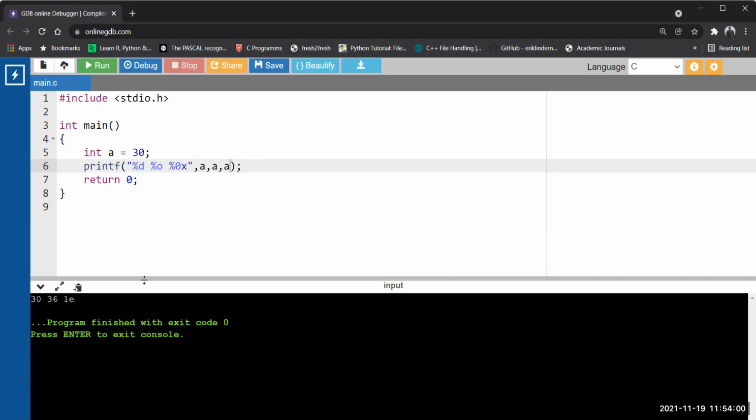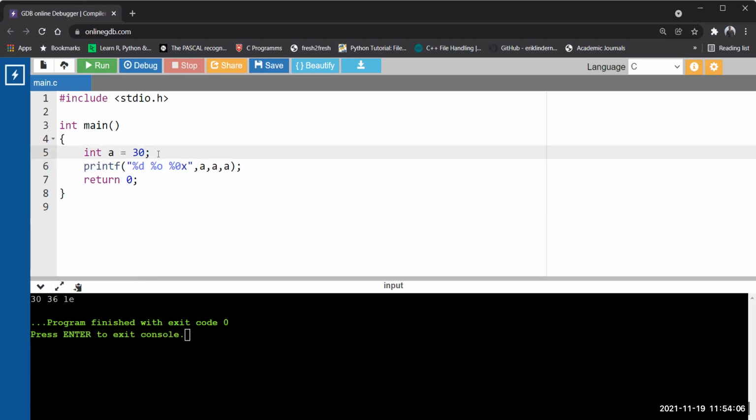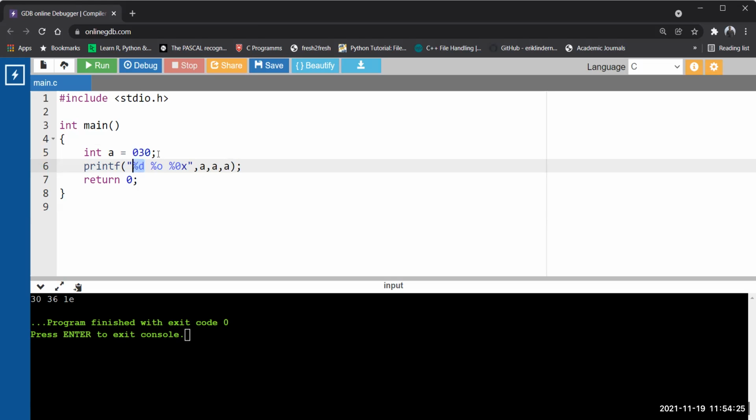Clear? Okay, so, sir, how do we assign an octal number to an integer variable? If you want to make it octal, put a 0 at the front. Now the compiler will understand it is an integer constant, but the format is the octal number system. So 30 will represent an octal value, not decimal. If you want to see it in decimal, you can use %d.